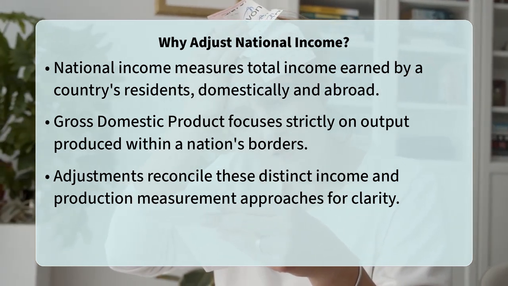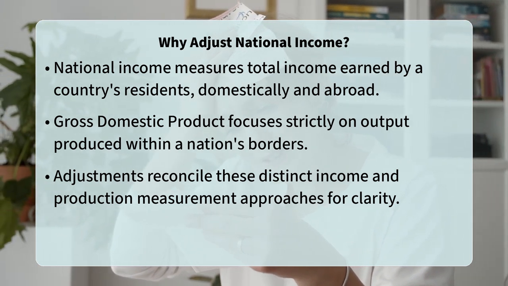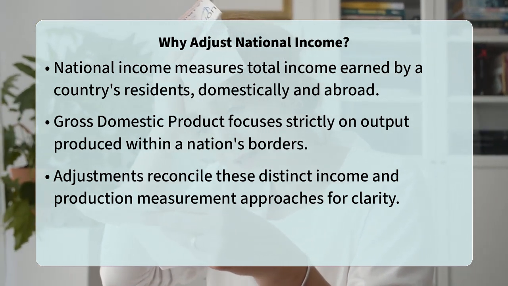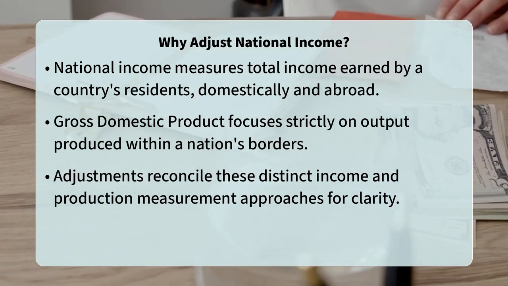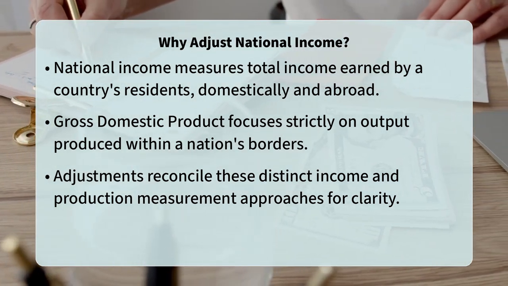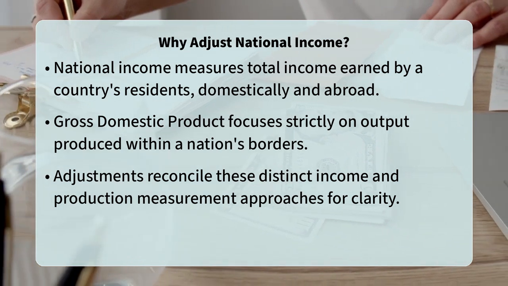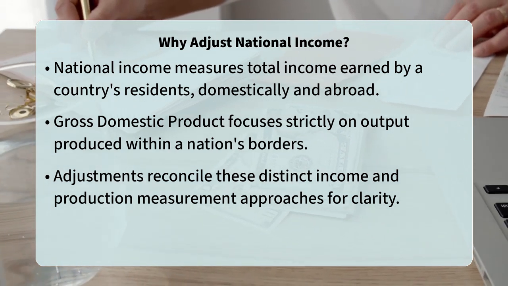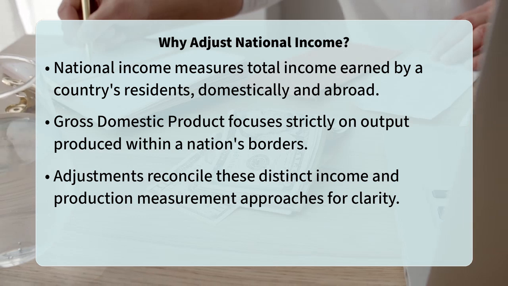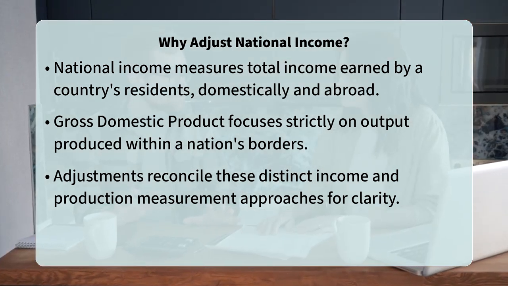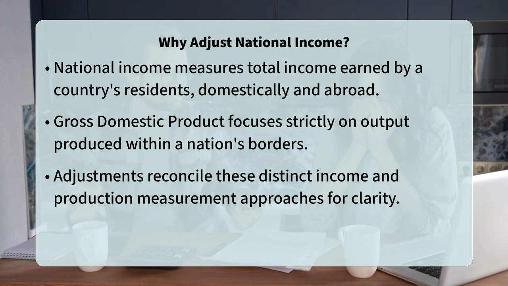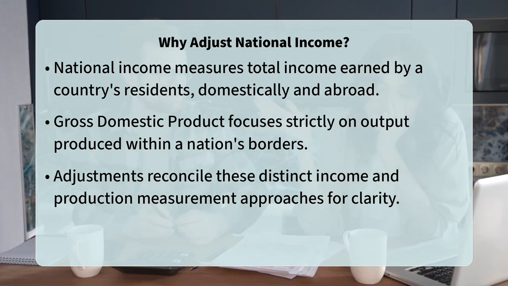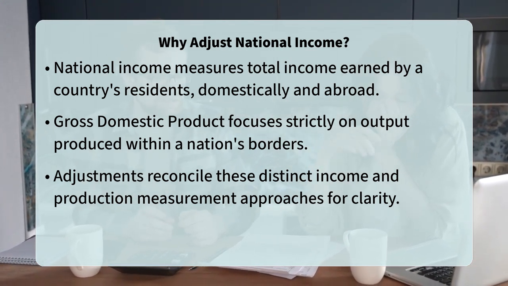The first major adjustment addresses the difference between factor cost and market price. National income is calculated at factor cost, meaning it reflects the cost of resources like labor and capital. GDP, on the other hand, is measured at market prices, which include indirect business taxes and exclude government subsidies. Therefore, you add indirect taxes and subtract subsidies to move from factor cost to market price.